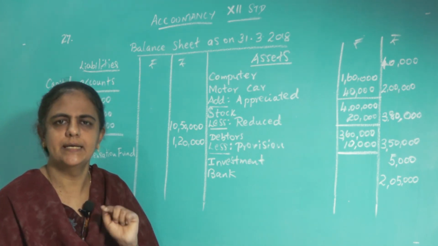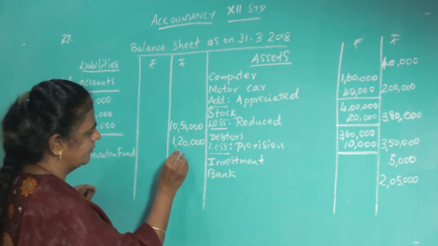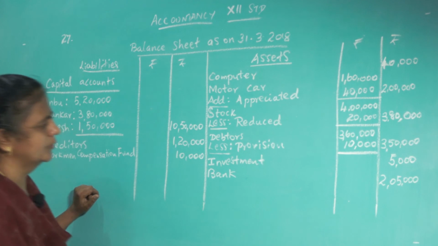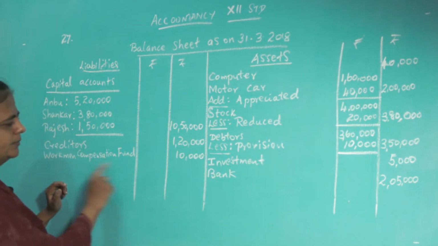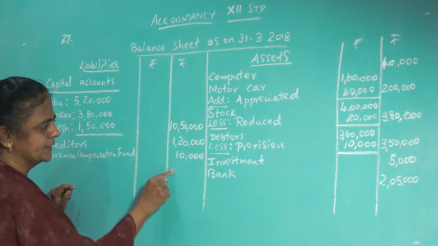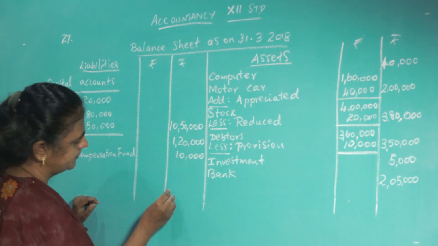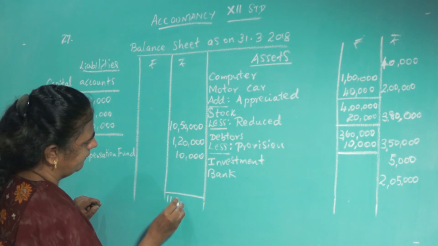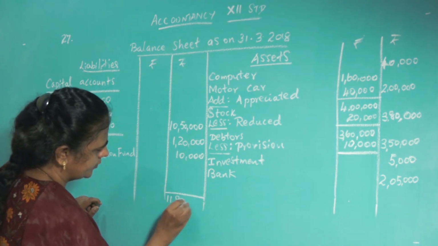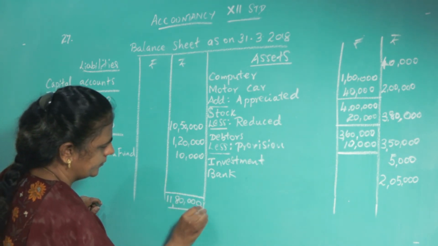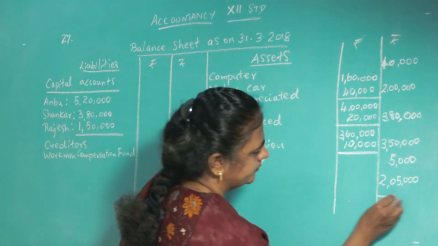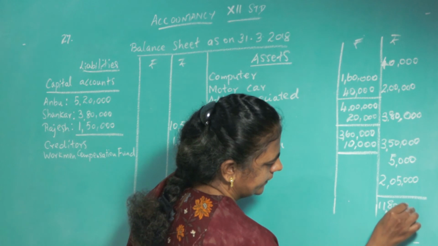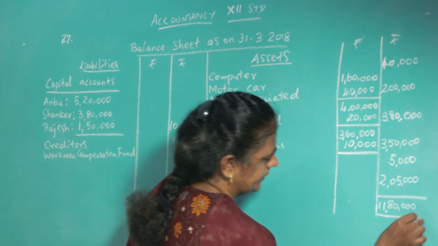It is only 10,000. Only that you have to bring here. Okay, current value of workmen compensation fund is only 10,000. Bring it here. So put the total, 11,80,000. And the assets side total also, 11,80,000.